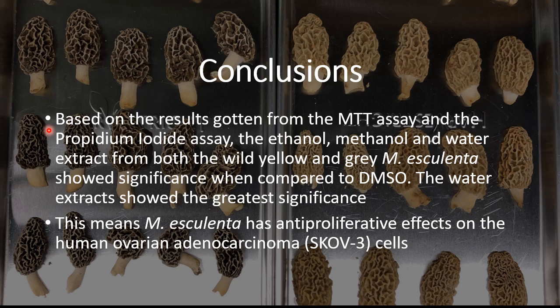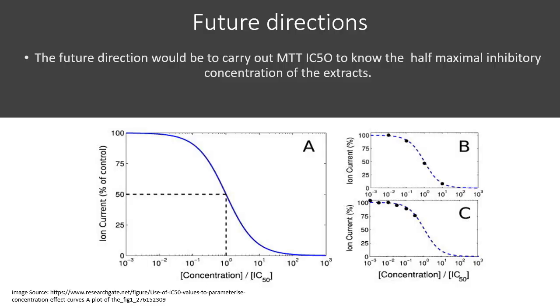Based on the results gotten from the MTT assay and the propidium iodide assay, all the extracts for the wild yellow and gray morels showed significance when compared to DMSO, with the water extracts showing the greatest significance. This means that the Morchella esculenta has antiproliferative effects on the human ovarian adenocarcinoma cells. The future direction will be to carry out MTT IC50 to know the half maximal inhibitory concentration of the extracts.